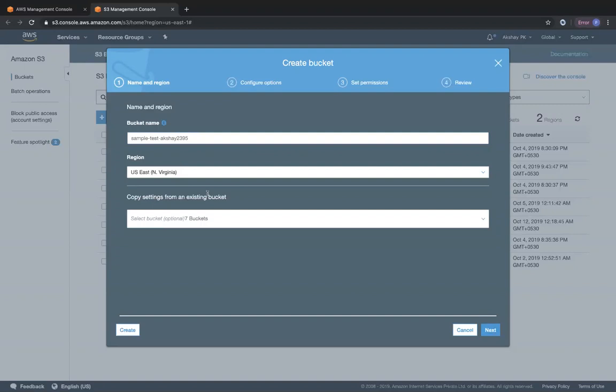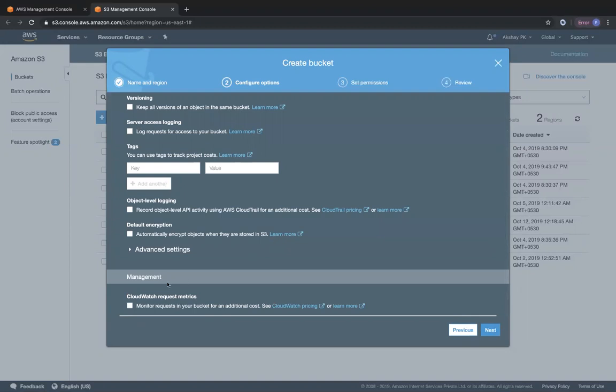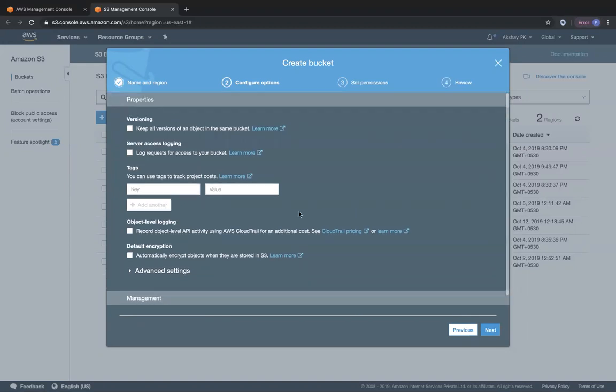Okay. And it shows you over here that you can copy any settings that you want from an existing bucket. So if you want to copy some of the properties that you mentioned on some of the other buckets to this particular bucket, you will be able to do that. We are not going to do that. So the next one is we can configure some of the options. You can see over here under properties, we have versioning, server access logging, tags, object level logging, encryption and all these. And under management, we have CloudWatch request metrics. So I'm just walking you through this, but this is what we will be seeing in the subsequent lectures when it comes to S3. We are not going to enable any of these.